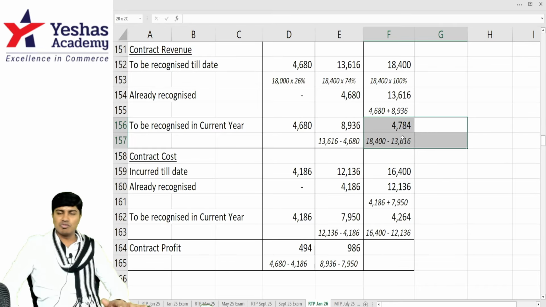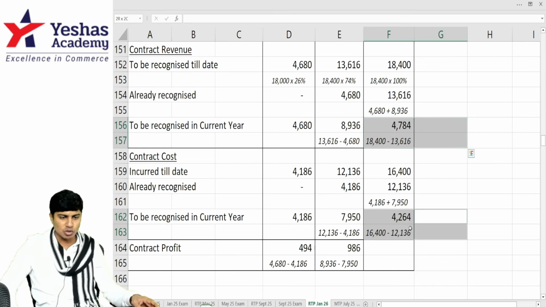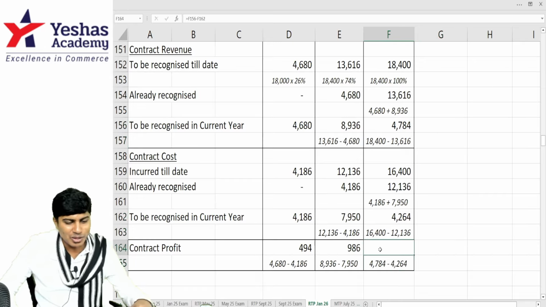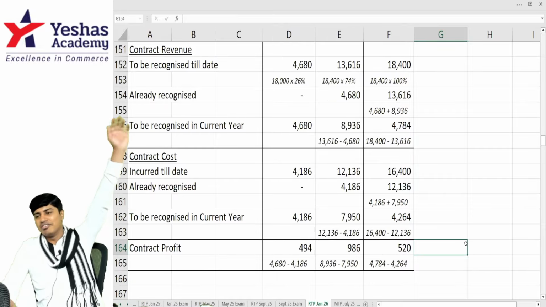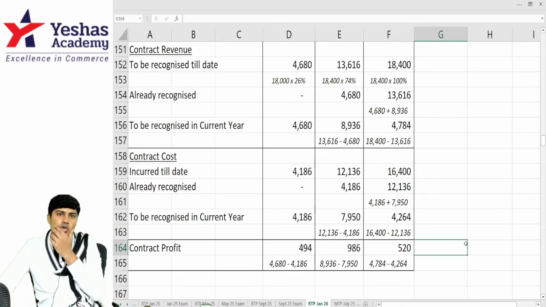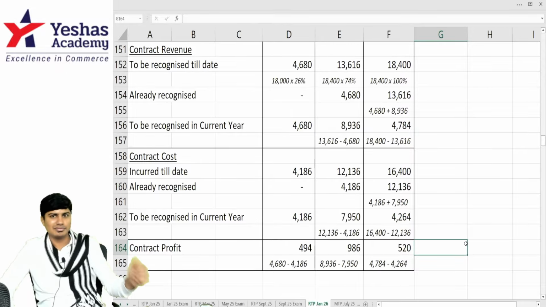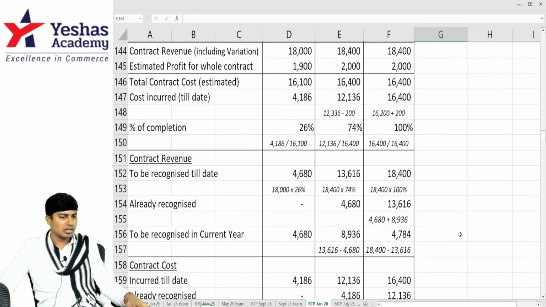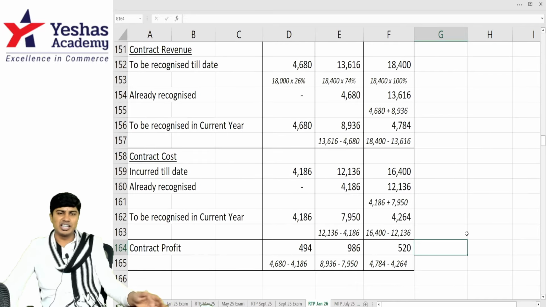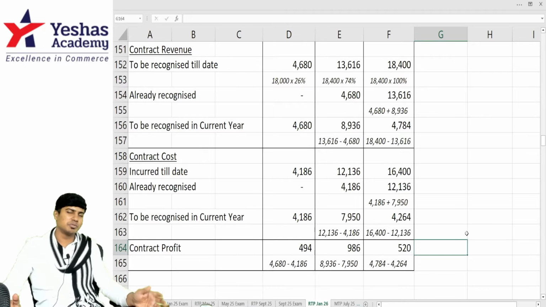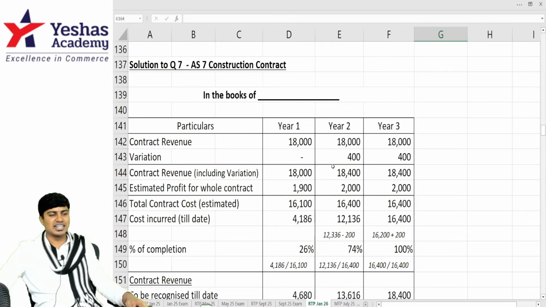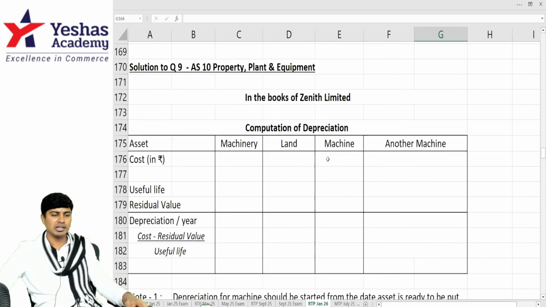Third year revenue 4,784. Third year expense 4,264. If you write 4,784 and deduct 4,264 from the same, you will get contract profit of 520 rupees. This is the answer. 494 first year profit, 986 second year profit, 520 third year profit. That's what they've asked: cost incurred, percentage completion, how much revenue to book, how much profit to book. Done. We're done with accounting standard 7 question number 7 from the material.